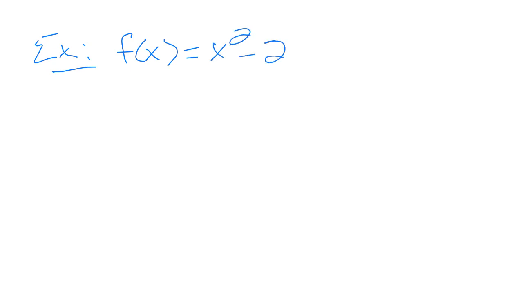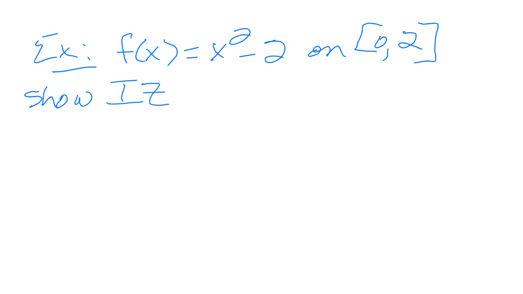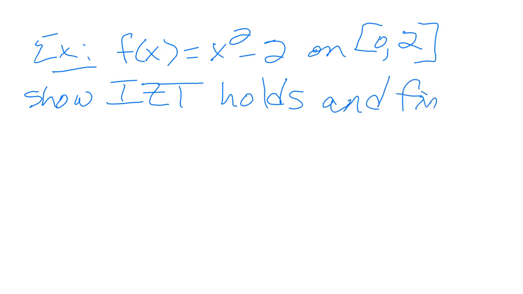So let's look at a specific example using the intermediate zero theorem. Let's look at f of x equals x squared minus 2 on the closed interval, including 0 to including 2. Basically, we need to show the intermediate zero theorem holds, or basically applies, and find the c that satisfies the theorem. Okay, so here's what we're going to do.